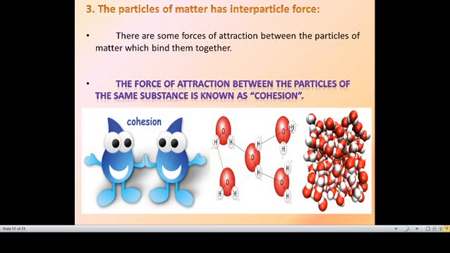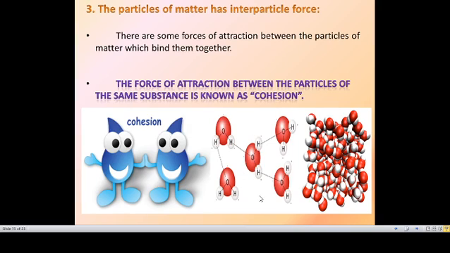So the next characteristic: the particles of matter have interparticle force. There are some forces of attraction between the particles of matter which bind them together. Water molecules are present in the water, so how is it in a combined state, a full state? This is because of the force of attraction between each water molecule. One water molecule is attached with another water molecule, and they combine to give a huge water quantity. So this type of attraction is happening there.